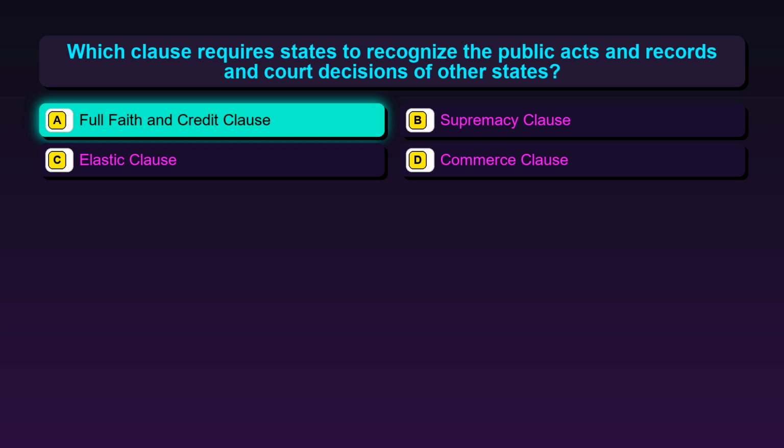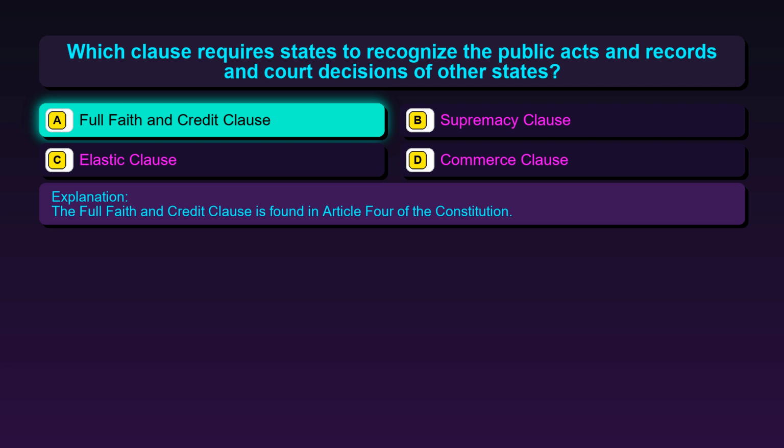The correct answer is option A, Full Faith and Credit Clause. The Full Faith and Credit Clause is found in Article 4 of the Constitution.